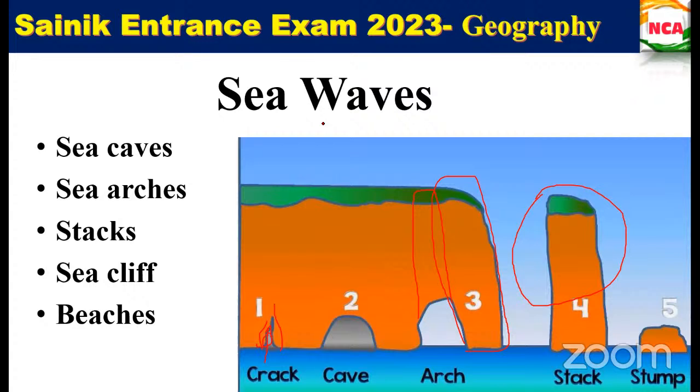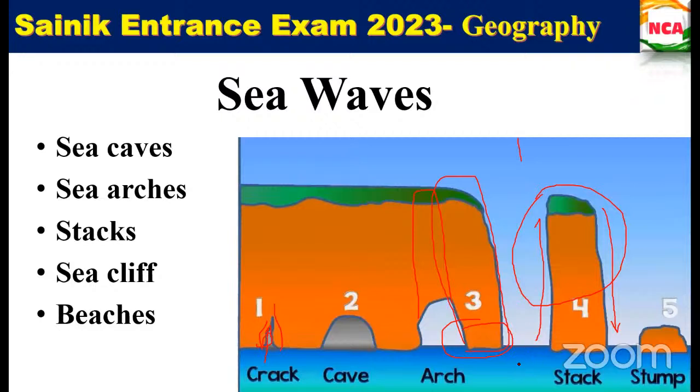Usually it will be eroded only from here to here. You are saying about here to here, down to up, or up to down? Down to up, ma'am. Okay, fine. If it is so, it means first itself this part will get eroded, right? Yes, ma'am.